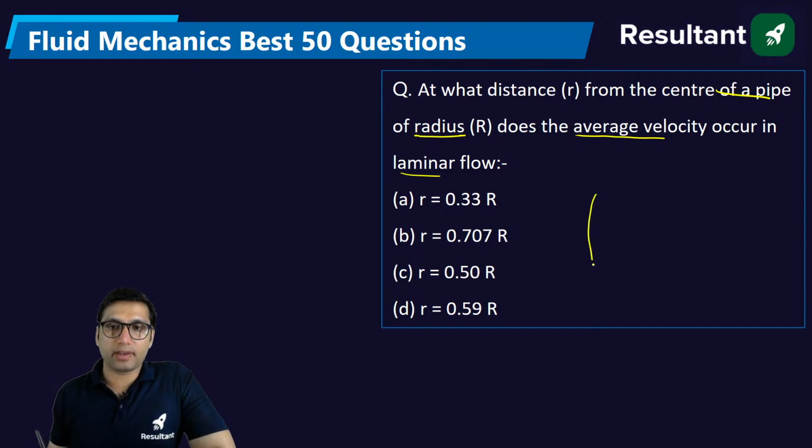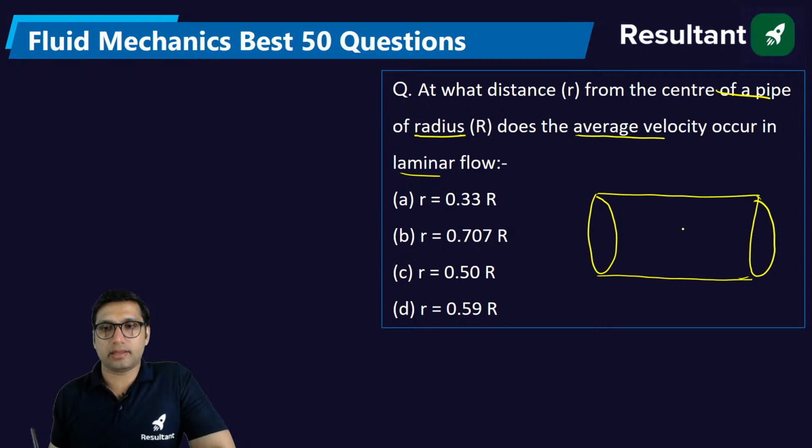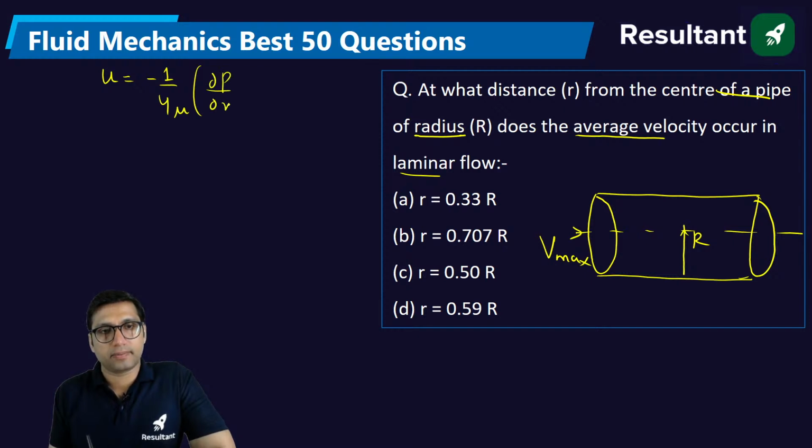So we are having a pipe, and the radius of the pipe is given as R. At the center of the pipe, the velocity will be maximum, obviously. So you know that there is a formula of local velocity. Local velocity is equal to minus 1 by 4 mu del P by del X R square (1 minus r square by R square).